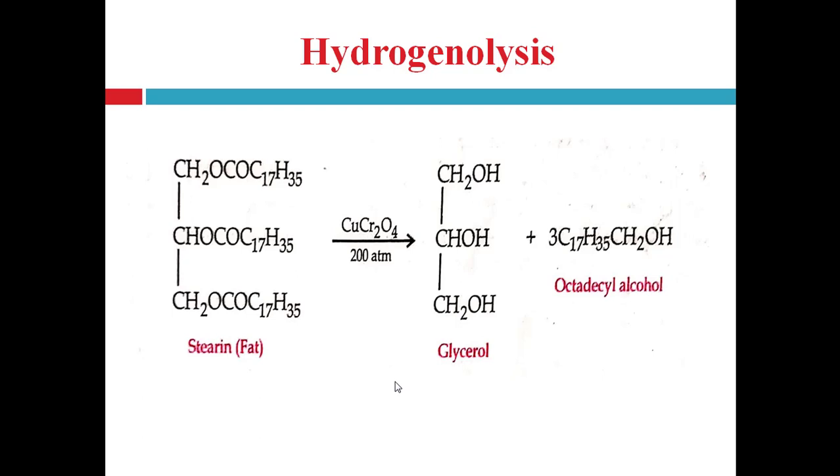In this reaction, fat or oil splits up into glycerol and higher aliphatic alcohol. See, glycerol is formed, and instead of fatty acid here, a higher molecular weight aliphatic alcohol is produced. This one is octadecyl alcohol.